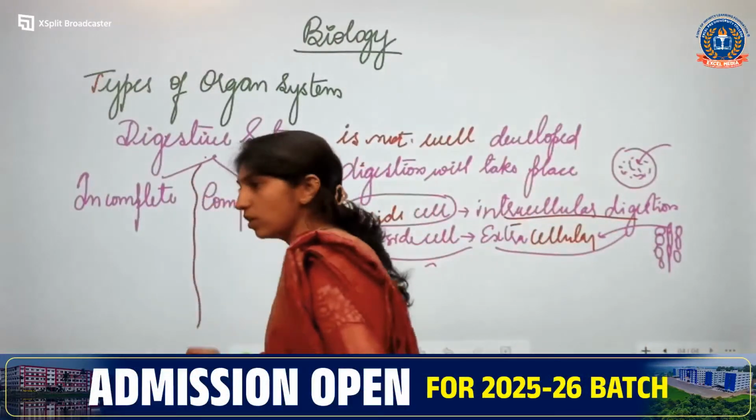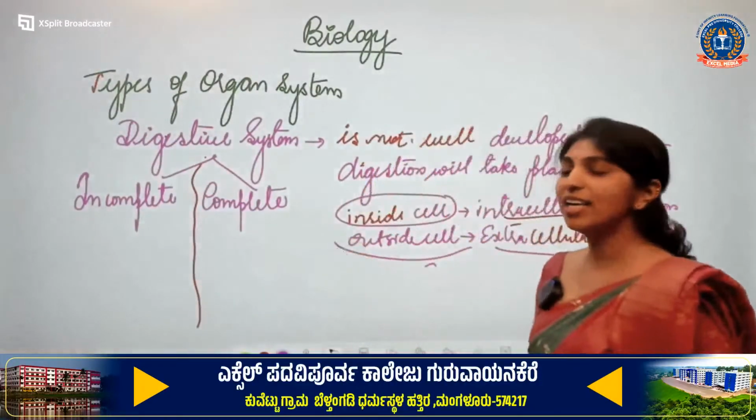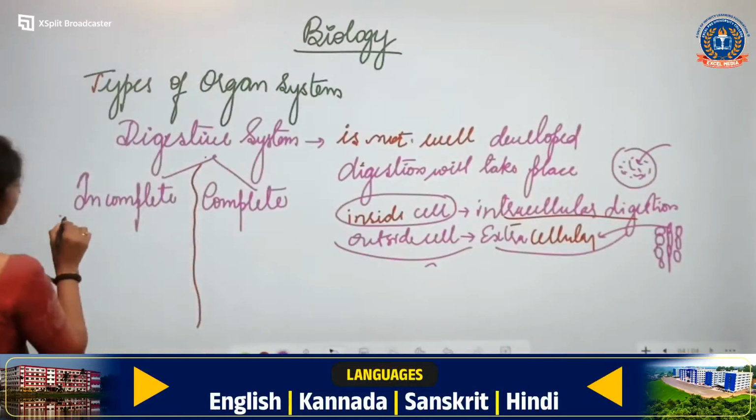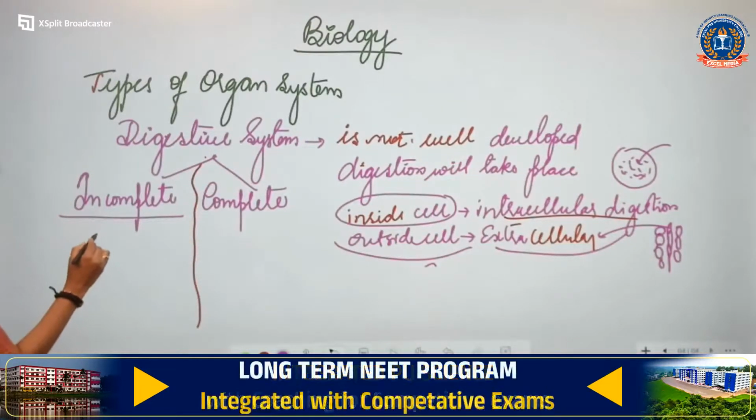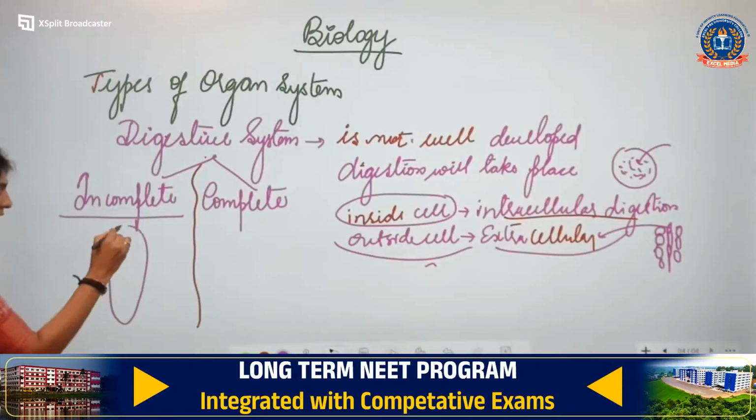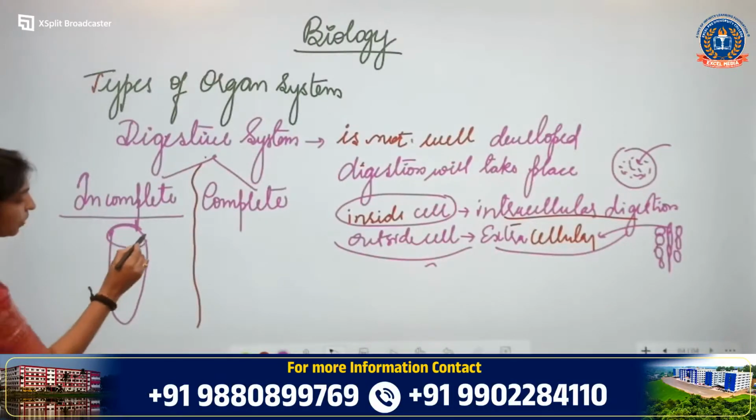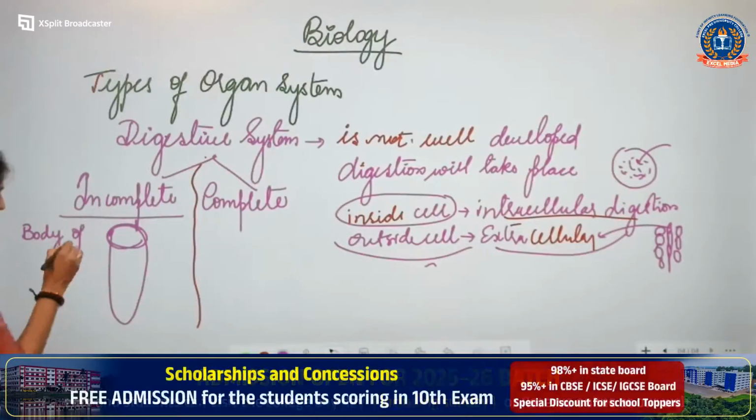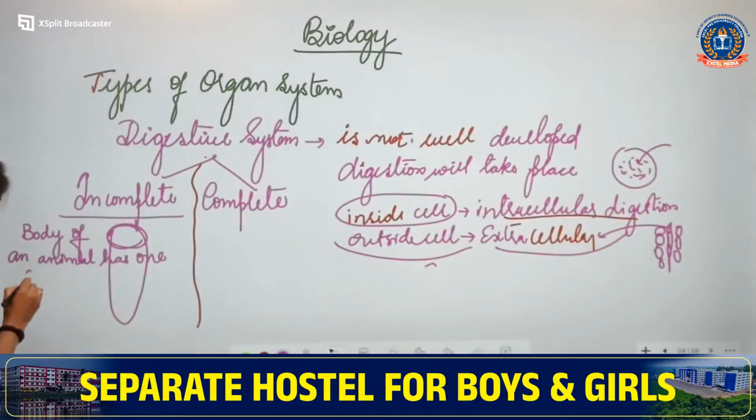There are two types: incomplete digestive system and complete digestive system. Now, when we say incomplete digestive system, when do we call it incomplete digestive system? If this is the body of an animal, if it has one single opening outside the body, if the body of an animal has one opening outside the body.